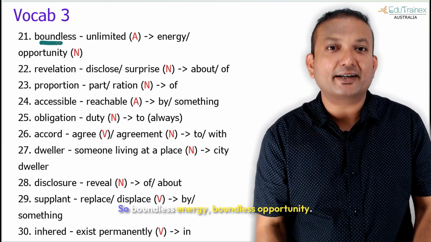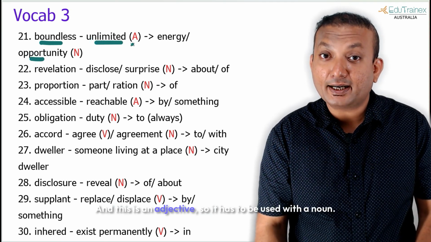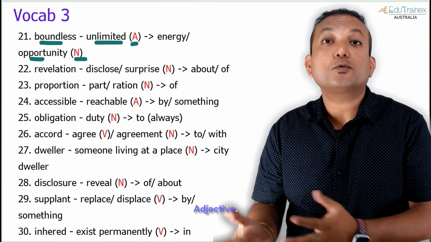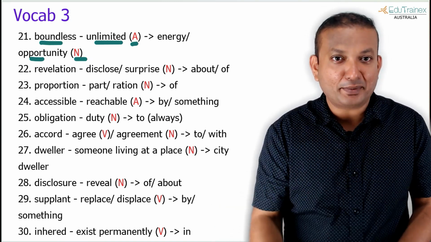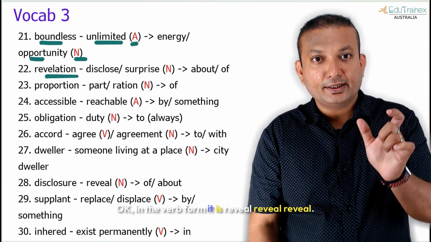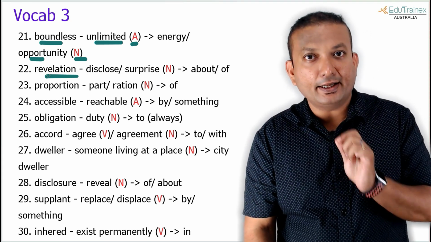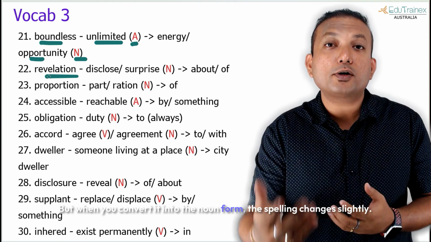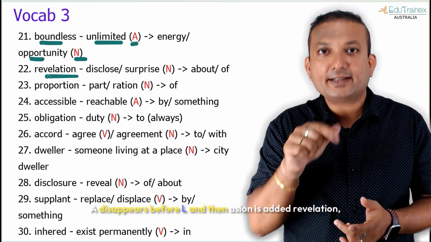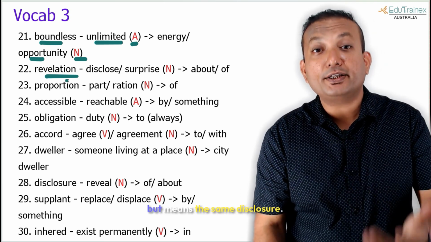Limitless, unlimited. So boundless energy, boundless opportunity, and this is an adjective, so it has to be used with a noun. Boundless what? Adjective, noun, same pattern. The second one is revelation. In the verb form it is reveal, R-E-V-E-A-L. But when you convert it into the noun form, the spelling changes slightly. See how it is. The A disappears before L and then ation is added, revelation.